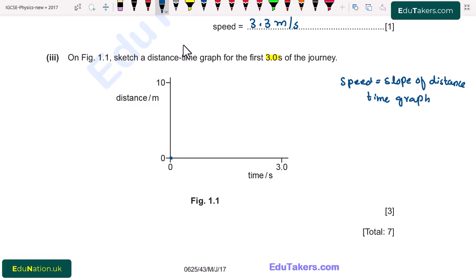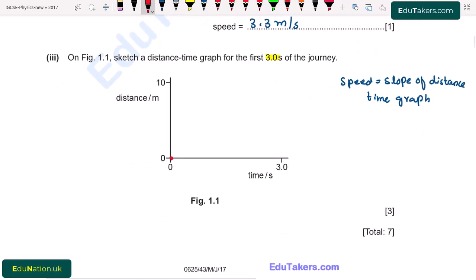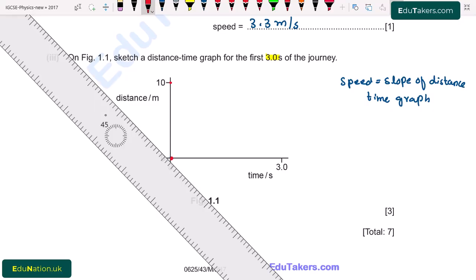It means that the slope of the curve also increases. So when I have to draw the motion of the car in the first 3.0 seconds, it starts from the origin. I take a point here and it covers a distance of 9.9. It means that the maximum distance here is 10. So I have to draw a line and take 9.9 meter.